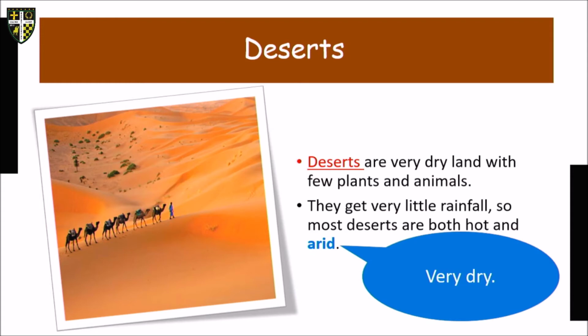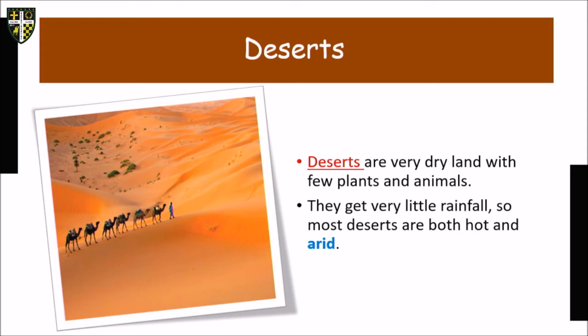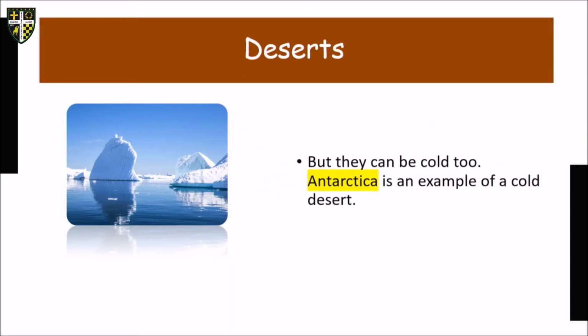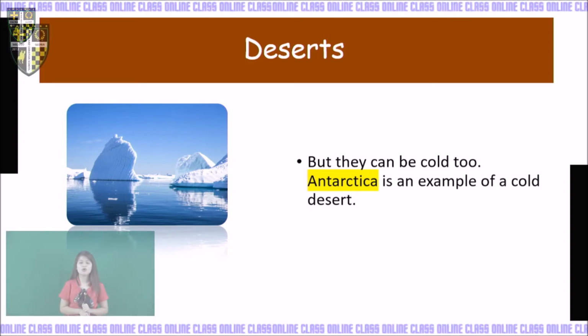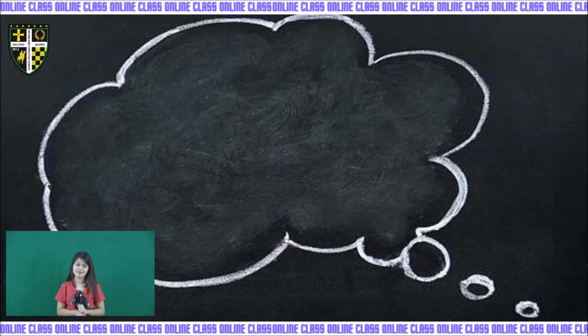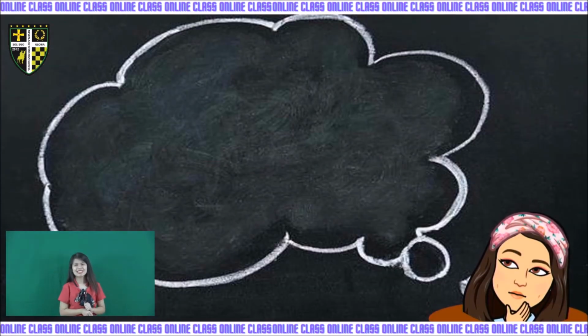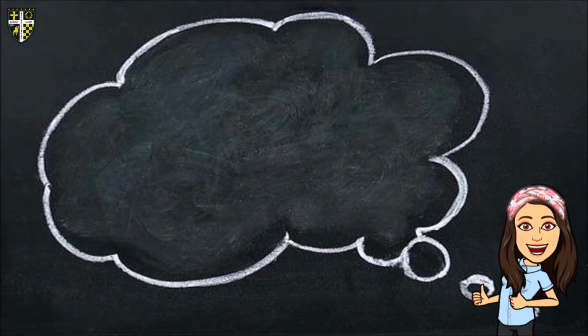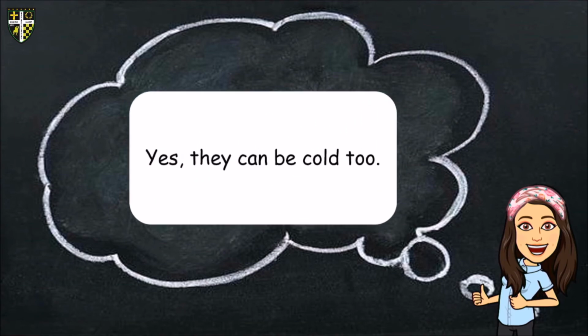But did you know that deserts can also be cold? An example of a desert is Antarctica. Here, this is Antarctica. You can find penguins. So, they can be cold too. An example of a cold desert is Antarctica. Again, I have a question. Can they be cold too? Well, the answer is yes. And what is the example of a cold desert? Very good. It's Antarctica.